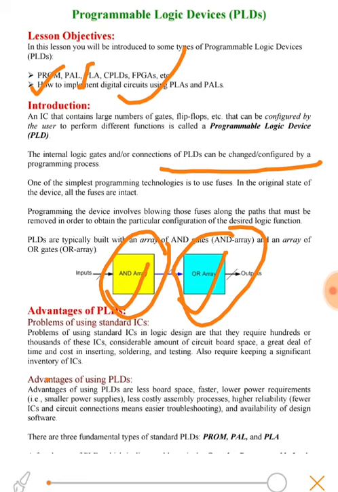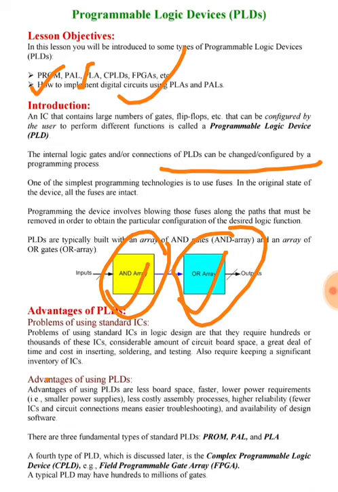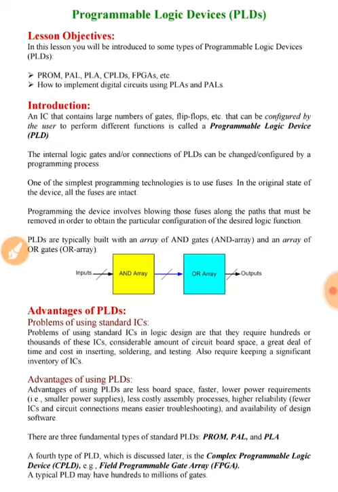Combining both these product and sum terms, we can implement the logic functions. I have already told you about the advantages: short design cycle, low development cost, reduction in board space requirement, reduction in power requirements, and many other advantages over conventional ICs and ASICs.